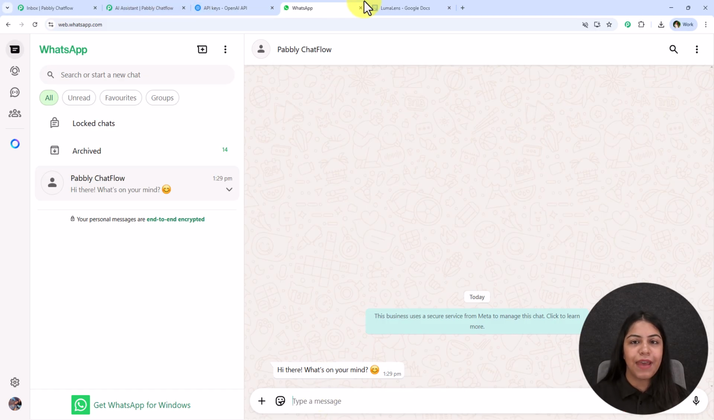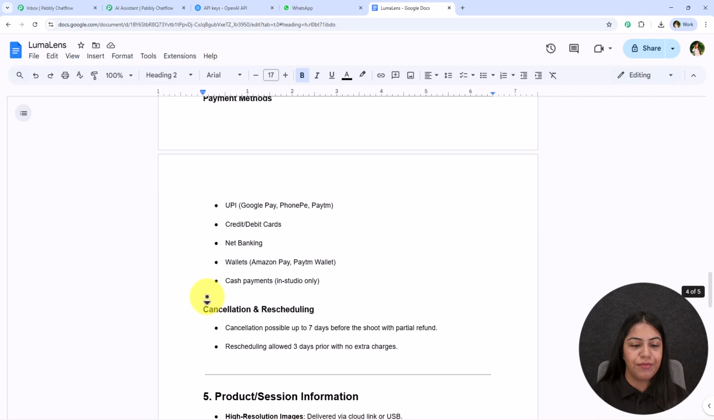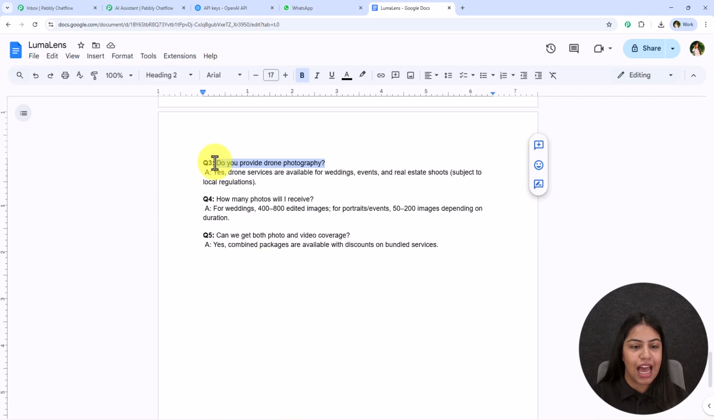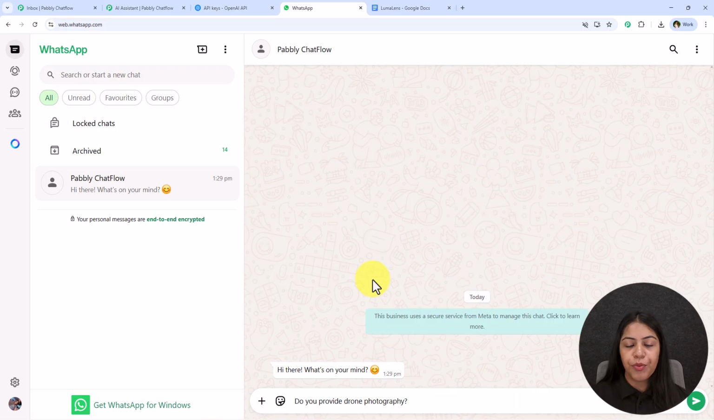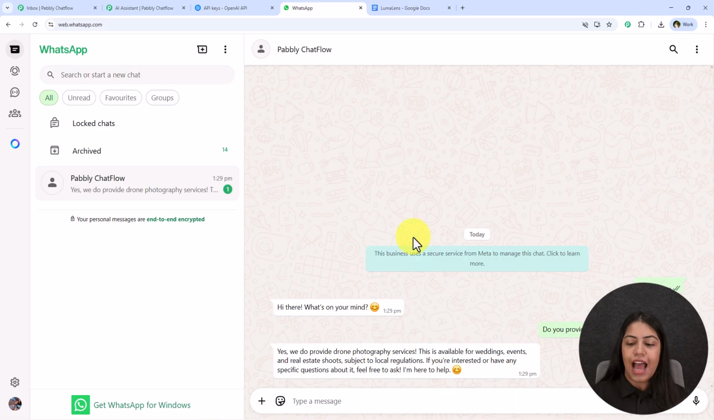So let's ask some FAQs. Alright, so I'm going to open my knowledge base, and let's say I'm going to ask this question: Do you provide drone photography? And I'm going to send this question over here. And you're going to see it is replying, yes, we do provide drone photography services.